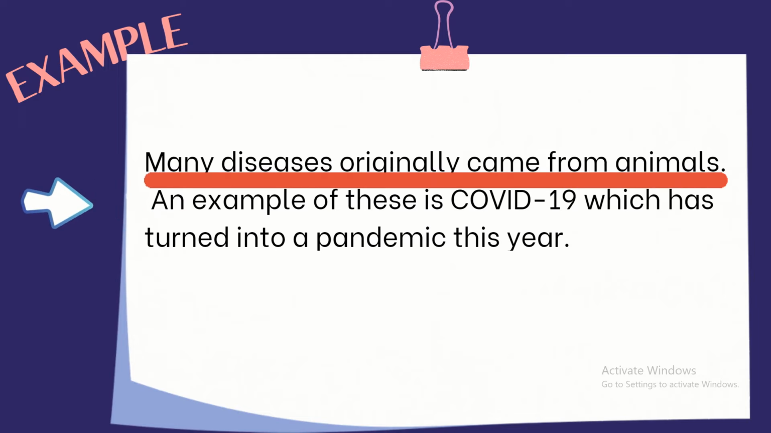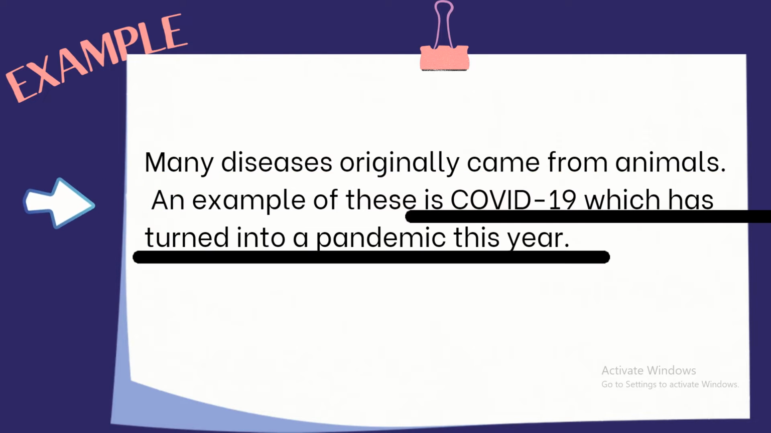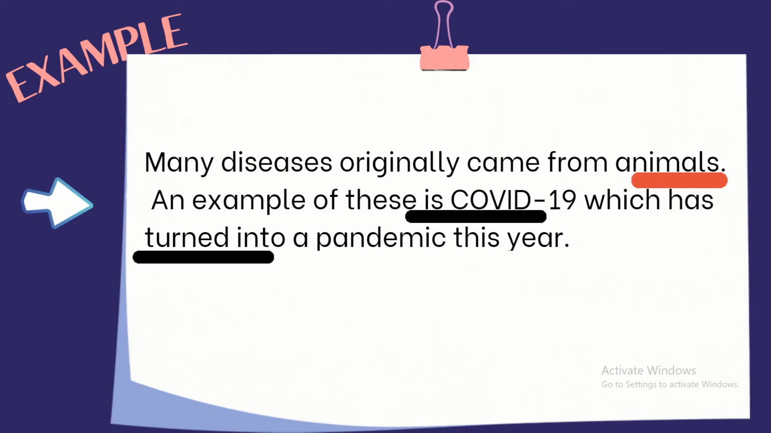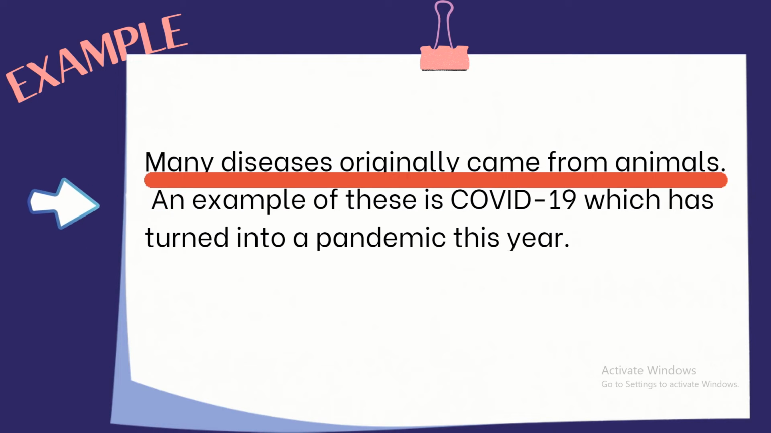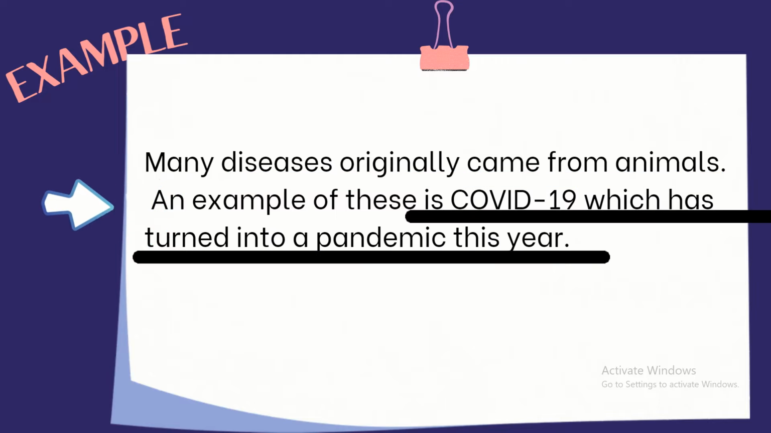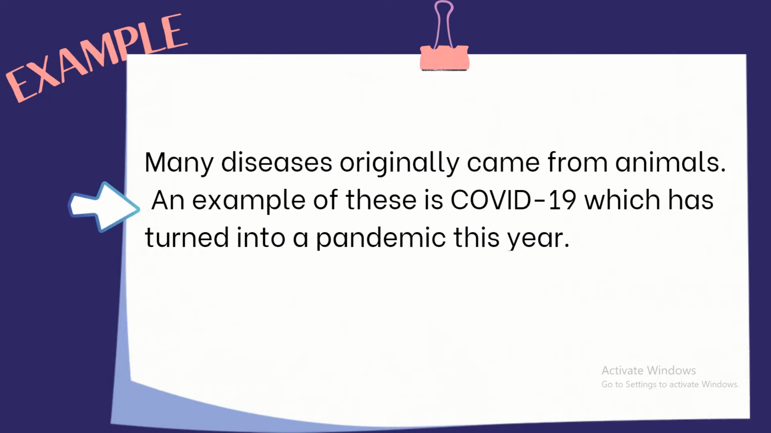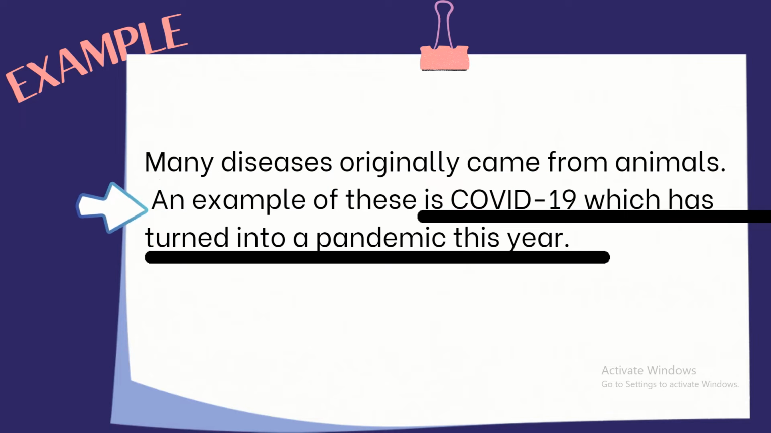Example: many diseases originally came from animals. An example of this is COVID-19, which has turned into a pandemic this year. The general idea here is many diseases originally came from animals. And our particular or specific idea is COVID-19, which has turned into a pandemic this year. And the grammatical expression that we used is an example of this.